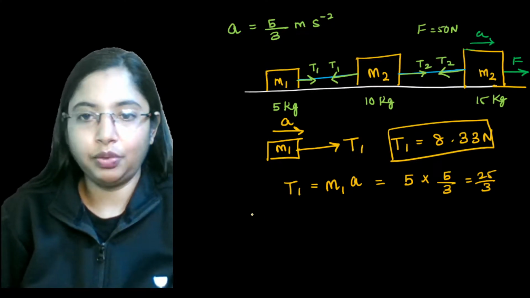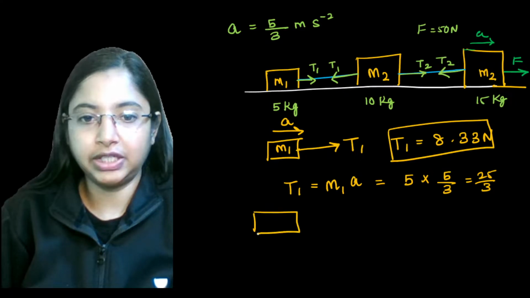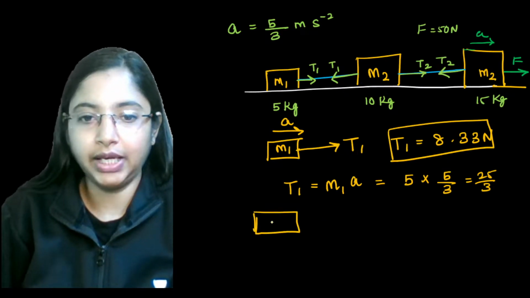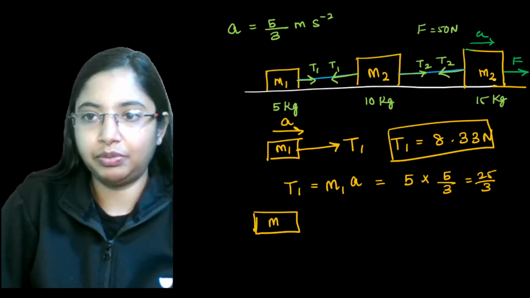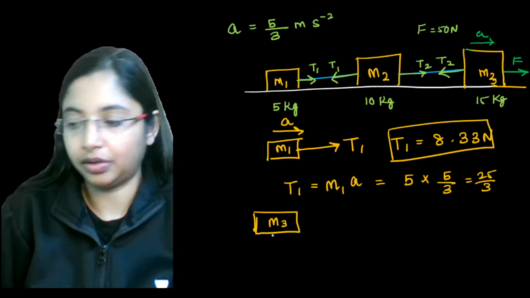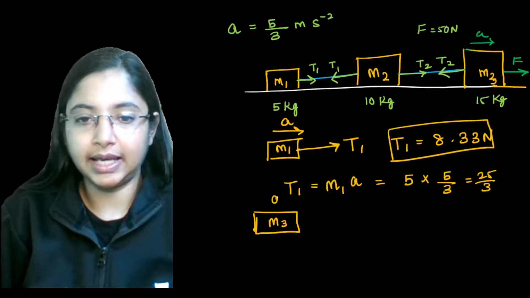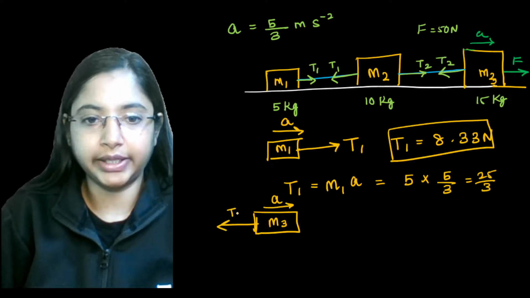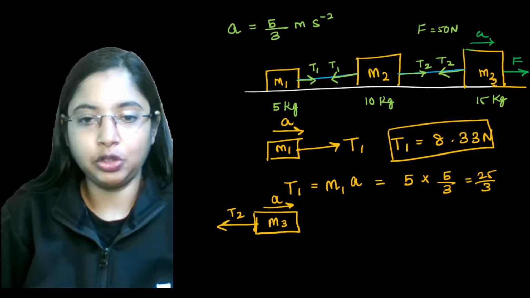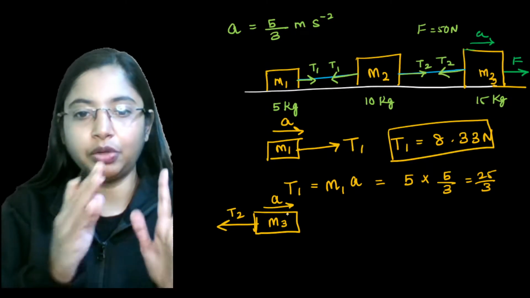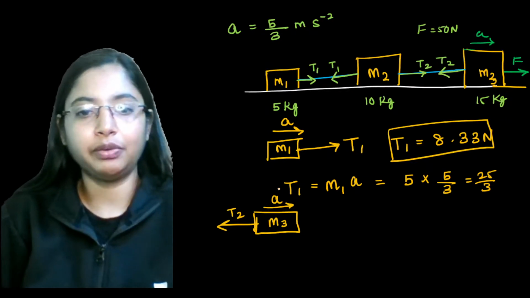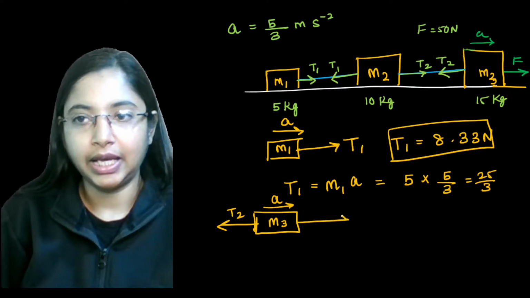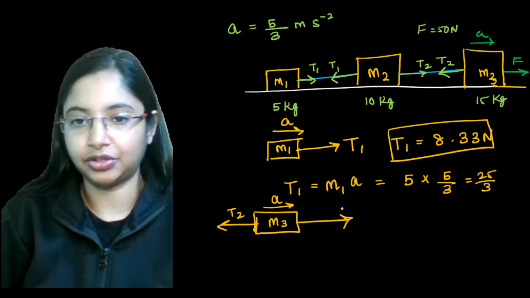Now, again, if you want to find the tension T2, we are going to make use of the third one over here. The third mass is M3. M3 has an acceleration on this side. It has a tension force acting on this side, and M3 is moving with an acceleration because of the forces applied. It has a mass and it has an acceleration, and its force is in this direction.